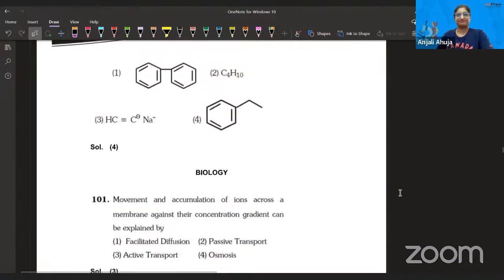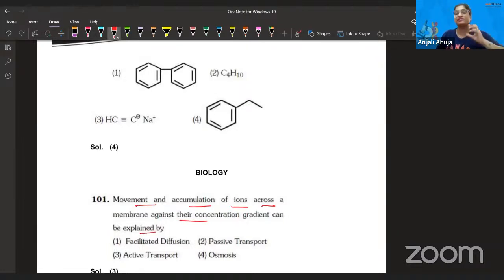Okay, you can see the answer, but that's okay. So for the next question, I'll try that you don't see the answer, but it might take a little time. Anyways, movement and accumulation of metal ion across a membrane against their concentration gradient can be explained by.